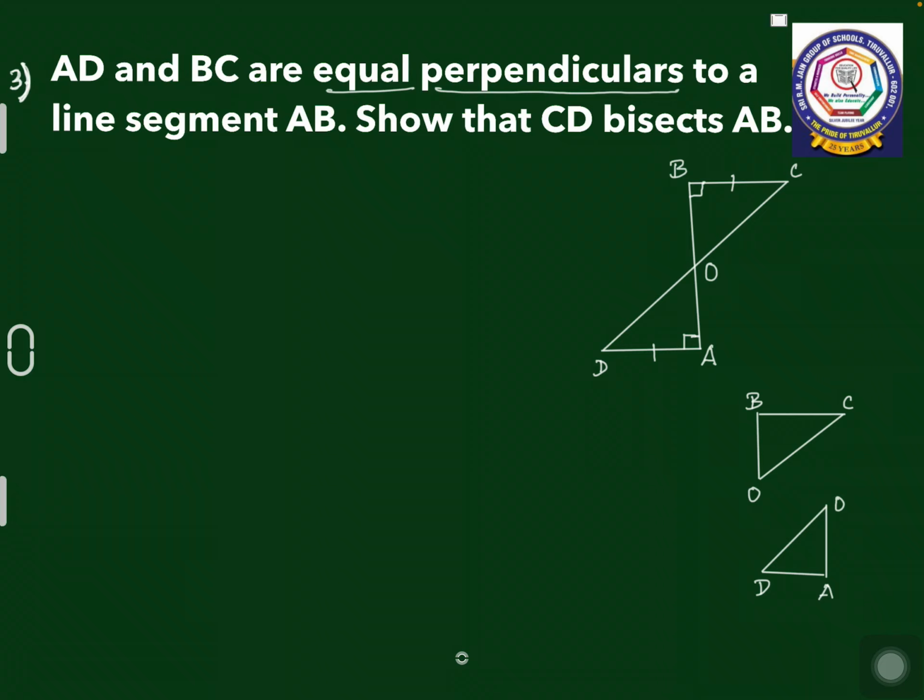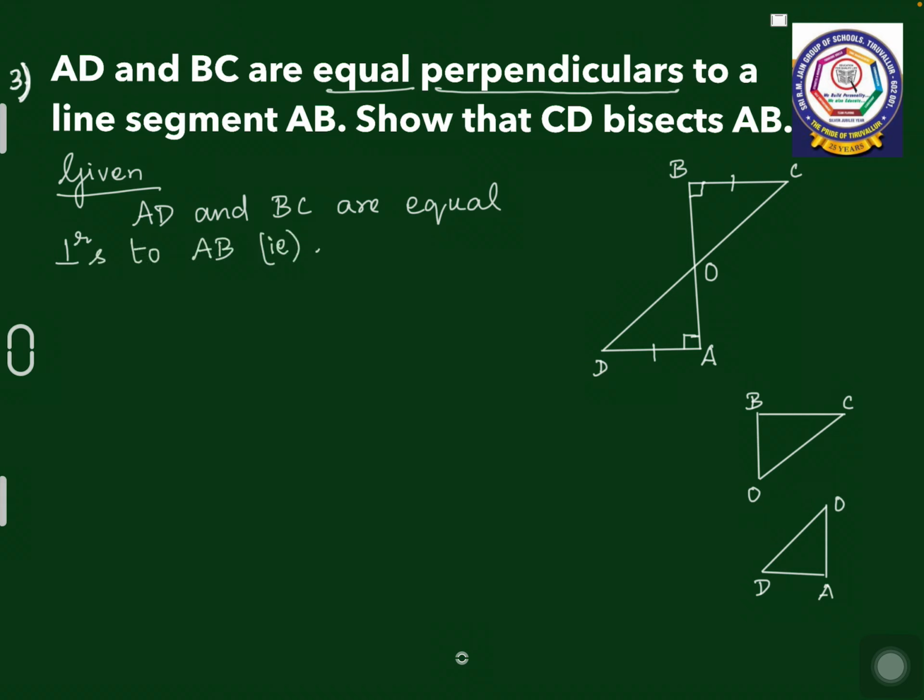When I say CD bisects AB, I have to prove OA is equal to OB. So what is given in the question? AD and BC are equal perpendiculars to the line segment AB, which means AD and BC are equal and angle OAD is equal to angle OBC is equal to 90 degrees. Why do I say it is 90 degrees?